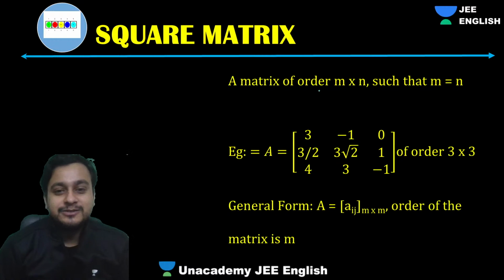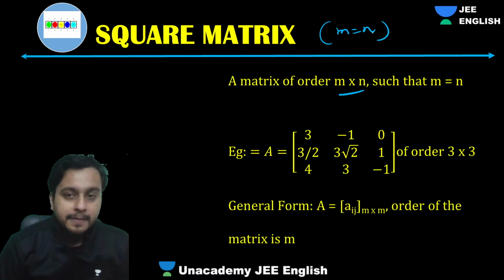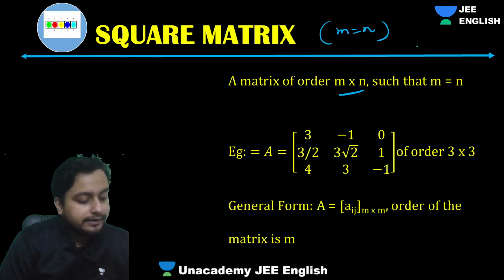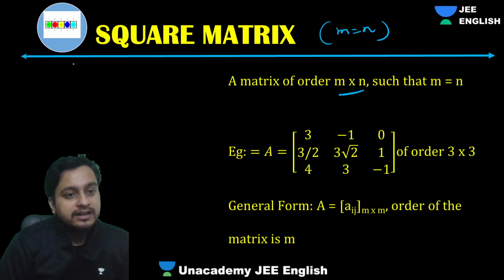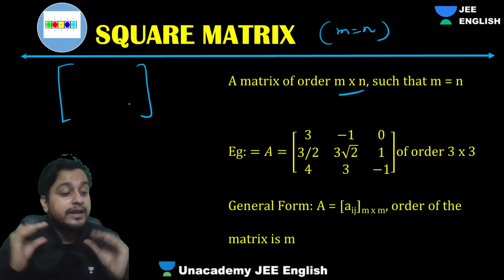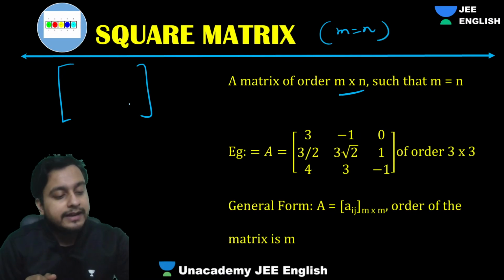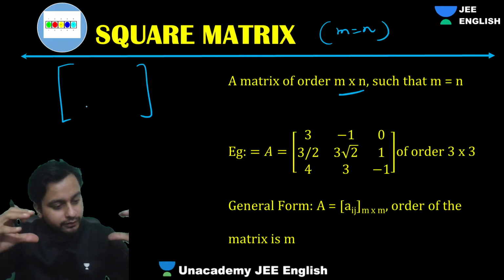Square matrix, guys. A square matrix is of any order like m cross n, so square means m becomes equal to n. That's why there will be a square kind of thing. It won't be rectangular. That's why we say rectangular array, but we don't call it a rectangle, because we have different rows and different columns.